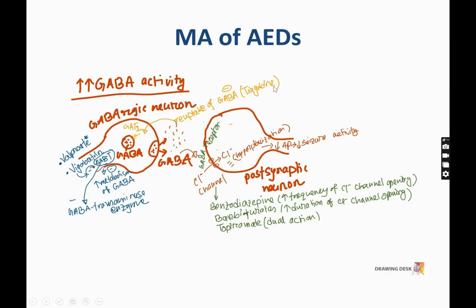Tiagabine is a drug that acts by decreasing this reuptake of GABA. Other drugs, valproate and vigabatrin, act by decreasing the activity of the GABA transaminase enzyme. Normally the GABA transaminase enzyme metabolizes GABA. So if we block this enzyme with these two drugs, it will increase the GABA level.